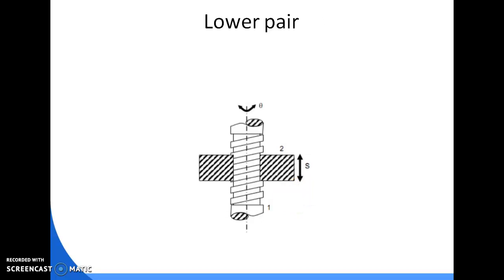Then the lower pair. If a pair in motion has a surface contact between its elements, it is called a lower pair. For example, a shaft rotating in a bearing or a piston moving inside a cylinder, etc., are lower pairs.